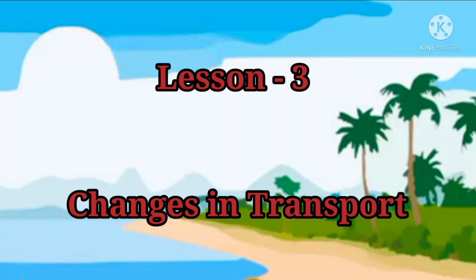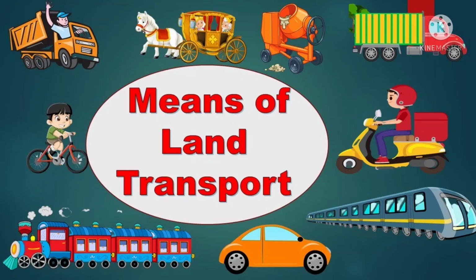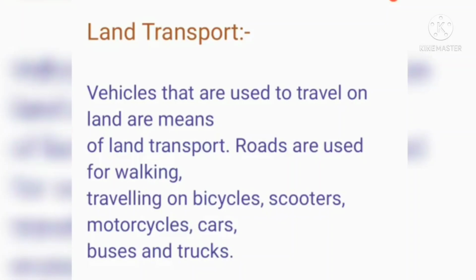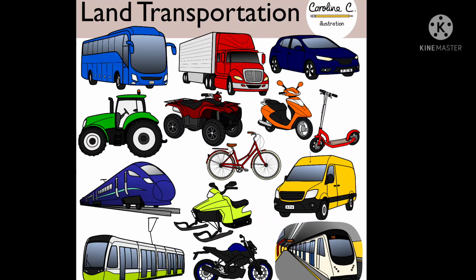First, we are going to discuss the meaning of land transport. What is the meaning of land transport? Vehicles that are used to travel on land are means of land transport. Roads are used for walking, traveling on bicycles, scooters, motorcycles, cars, buses and trucks.